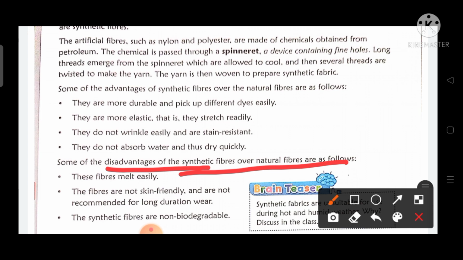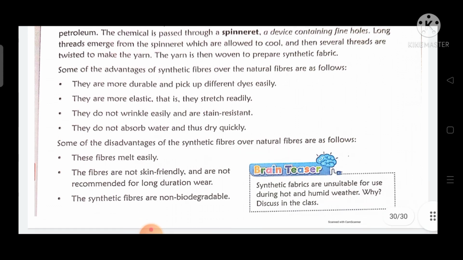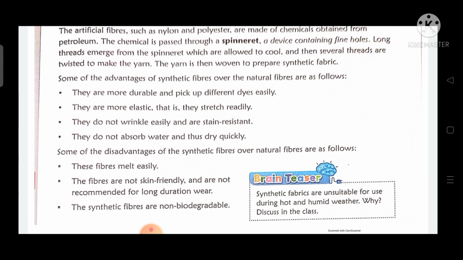And they are also what? They are non biodegradable. That is the worst disadvantage we can say, because if it is non biodegradable it creates a lot of pollution. It cannot get decomposed, so it will create pollution which will indirectly harm ourselves, harm humans only. So these are certain disadvantages of synthetic fibers over natural fibers.